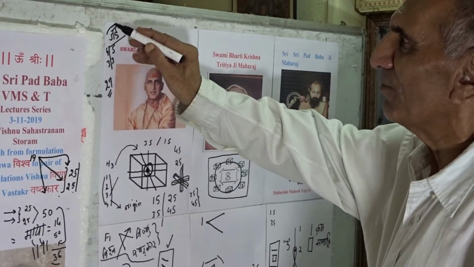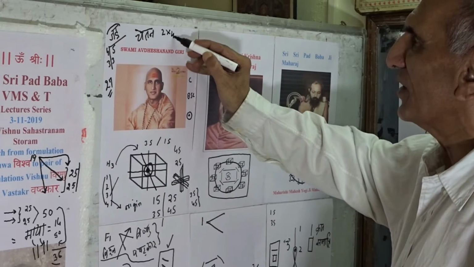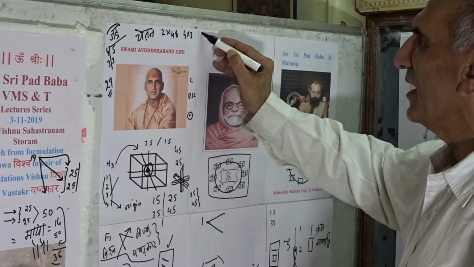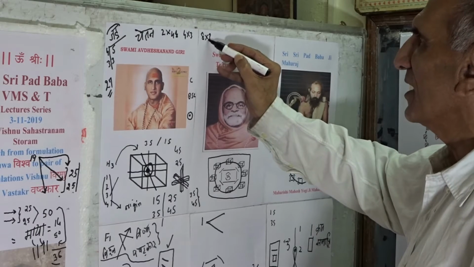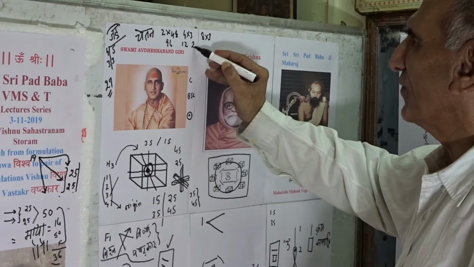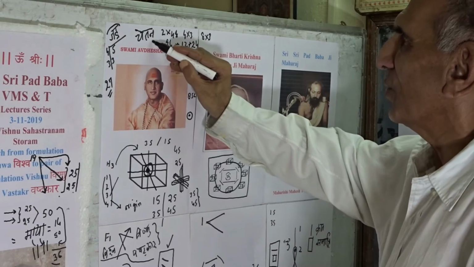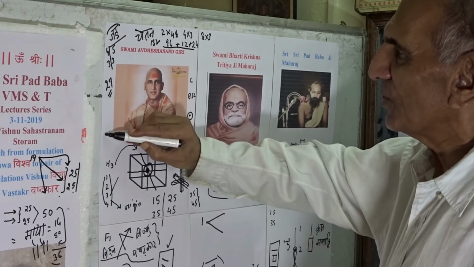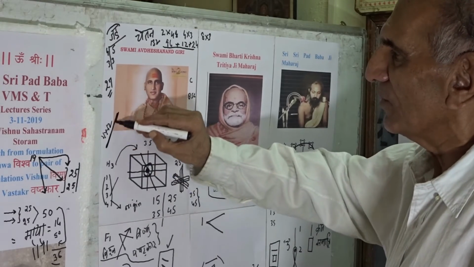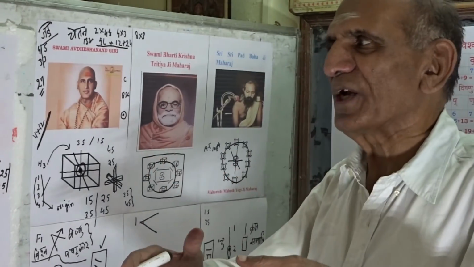It is Jad, it is mundane. Then Chetan is going to be 2 multiplied by 48, and it is going to be 4 multiplied by 3 and then 8 multiplied by 3. This is going to be 96, 12 and 24. It is going to be 132, and this value 132 is equal to 11 into 12, and it is this going to be the reach of Vishnu Sahasranama Stotram.